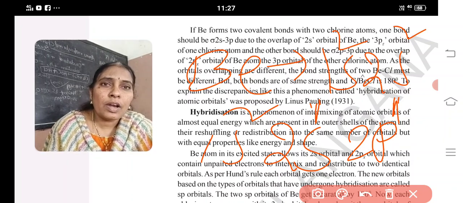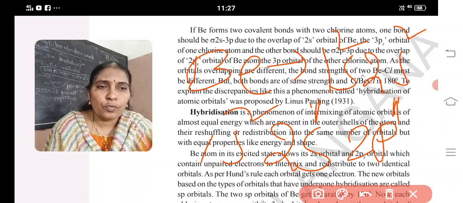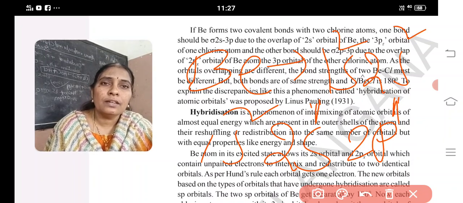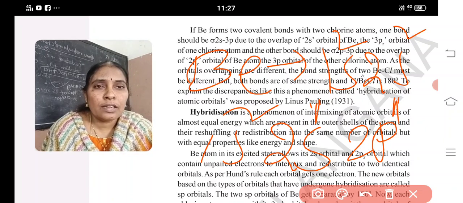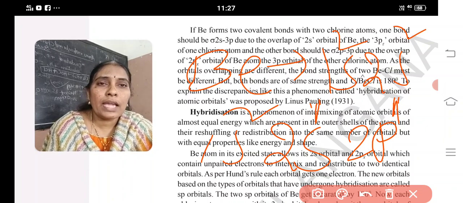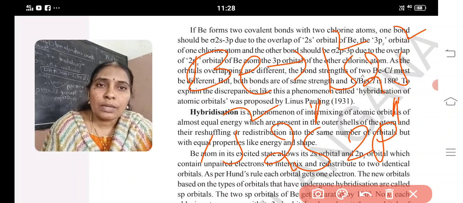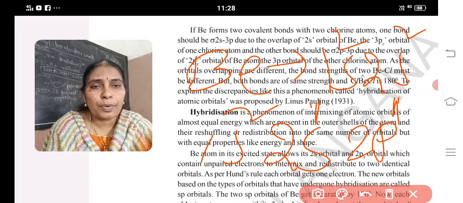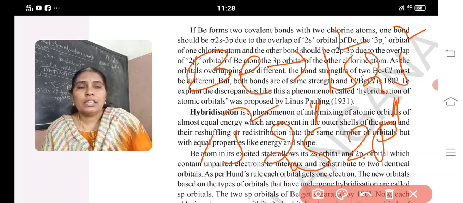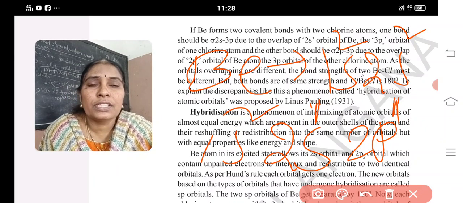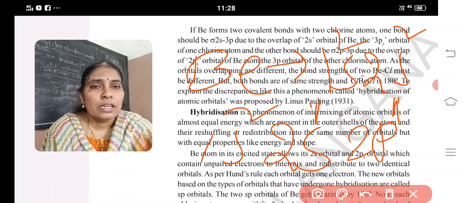Here beryllium is already paired and is never expected to form bonds, but beryllium reacts with chlorine and forms beryllium chloride. How is it possible? Due to hybridization. What is meant by hybridization? It is a phenomenon of intermixing of atomic orbitals of almost equal energy which are present in the outermost shell, and reshuffling into the same number of orbitals with equal properties like energy and shape. Here the s orbital has a different shape, and the p orbital has a different shape. S is spherical, p is dumbbell shaped.